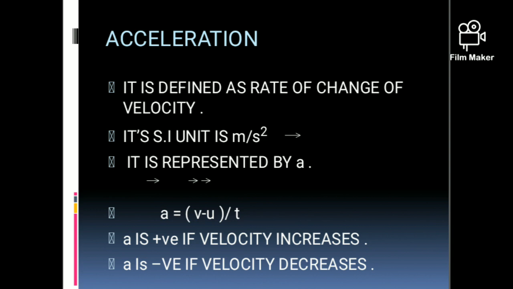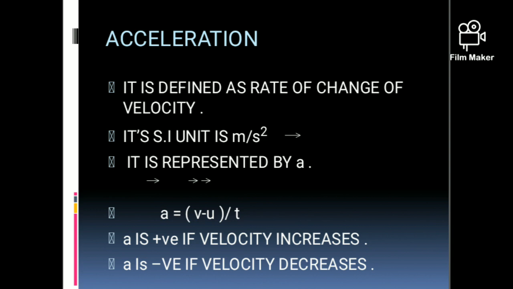If I am talking about acceleration, just like velocity, it can be 0, positive, or negative. That's why we can say that velocity is a vector quantity. Similarly, acceleration is also a vector quantity, as there is a change in the velocity. When acceleration is positive, it means that the velocity of a body is increasing with time.